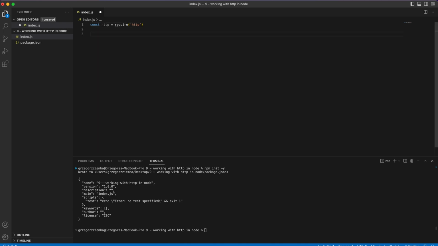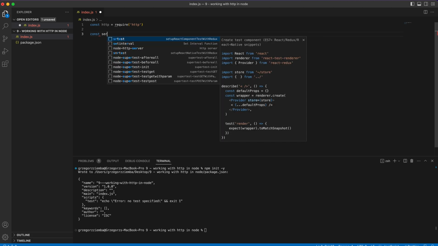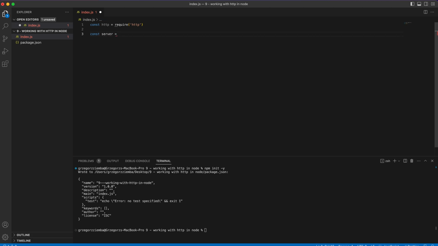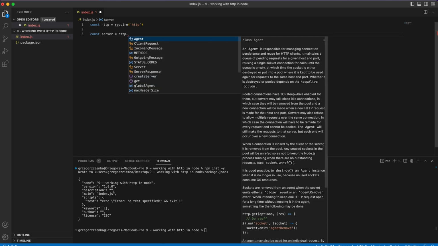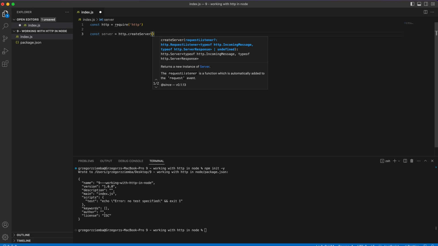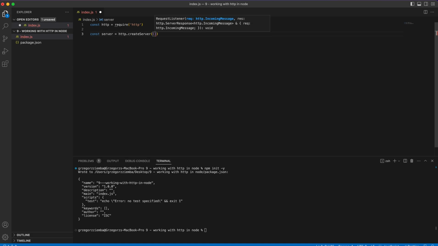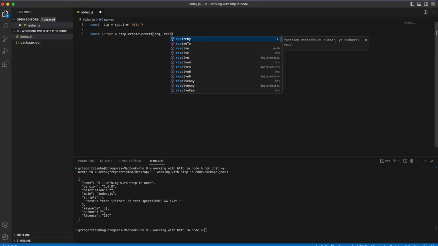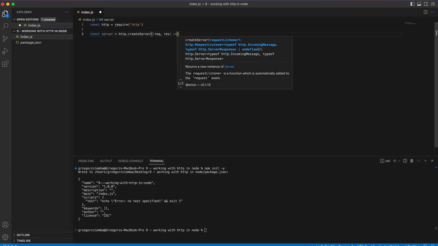And to create a simple HTTP server using the core HTTP module, we need to first of all create some kind of variable and assign it to http.createServer. And inside that server, we will need two things. First is request that will handle our incoming message, and response that will be sending our message. Request and response. And it will be an arrow function.